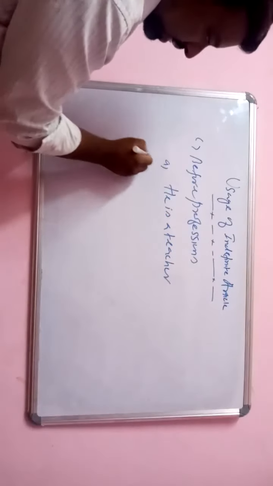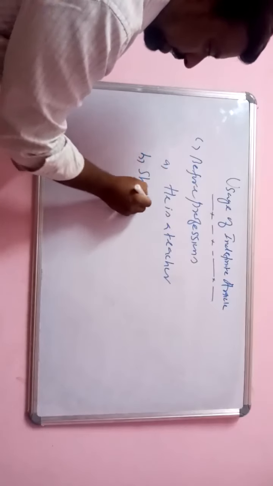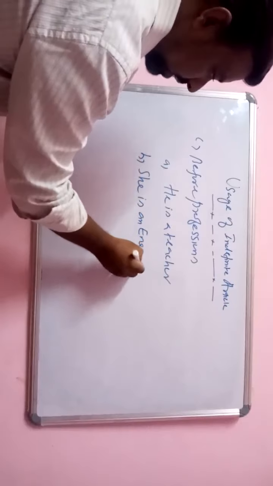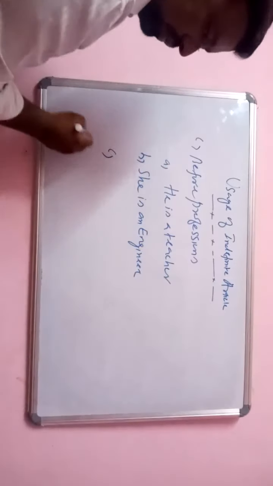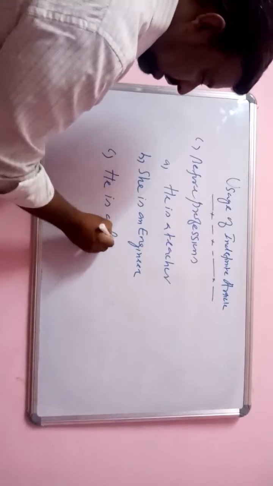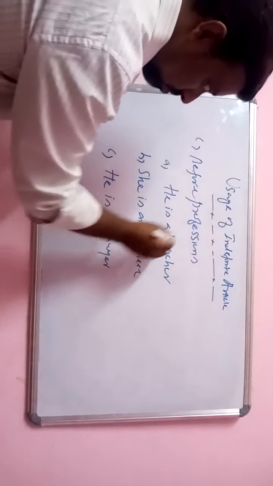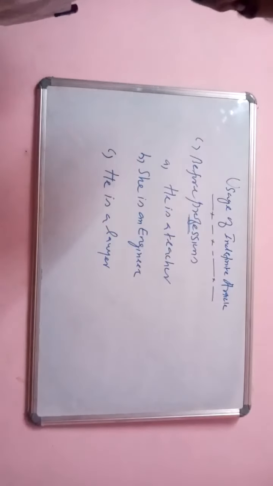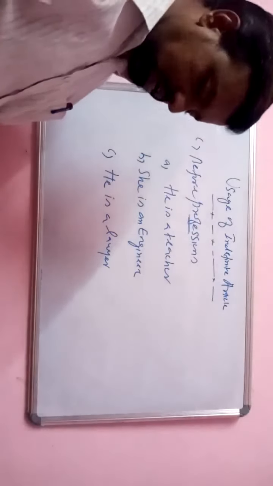She is an engineer. He is a lawyer. Before professions, you have to use indefinite article.